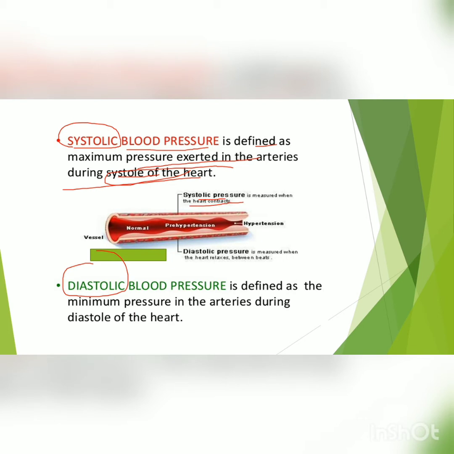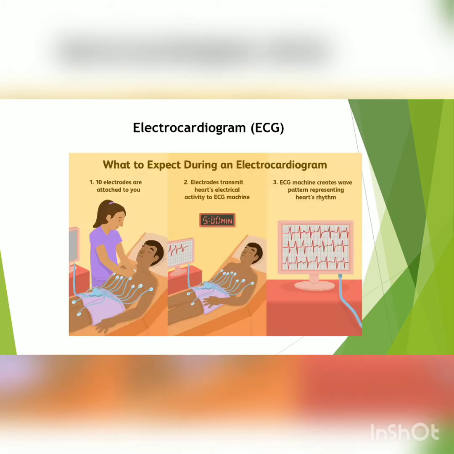Fine. Now the diastolic blood pressure is defined as the minimum pressure in the arteries. So the minimum pressure inside the arteries, that is diastolic blood pressure. When does it occur? At diastole, when the heart is in a relaxed stage and the chambers are relaxed. That is the diastolic blood pressure. So this is the lower limit of blood pressure, and that is the higher limit. Usually this is 120 mmHg and this is 80 mmHg, and blood pressure varies as per age, disease and various other factors. So this is about blood pressure.